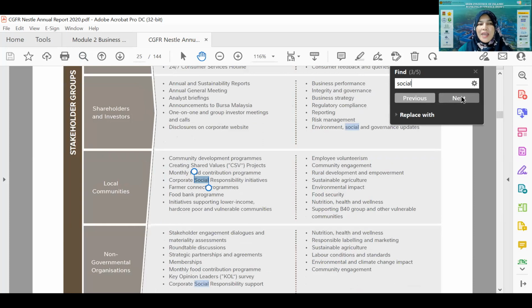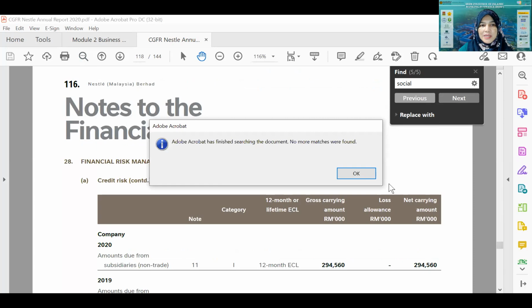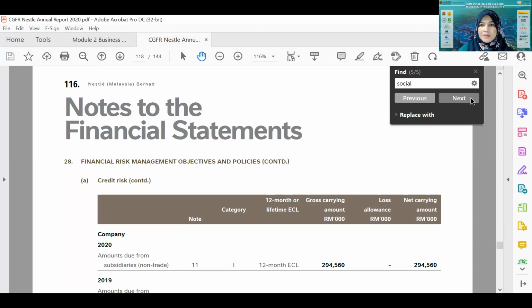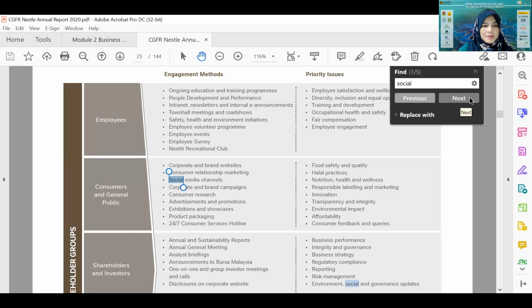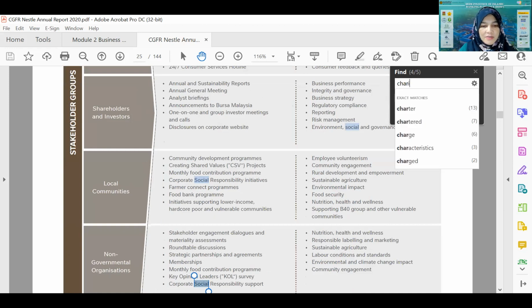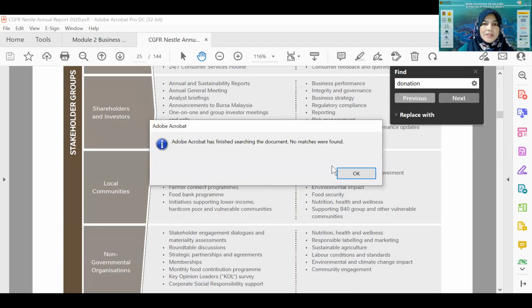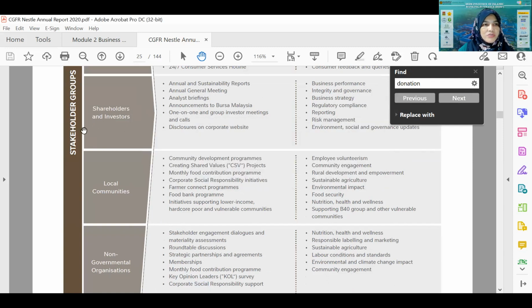They will definitely have one segment explaining their activities as well. Okay, hold on. CSR. Let me find the word charity if there is any. Okay, maybe donation. Oops, no information. All right, so I will try to find it.